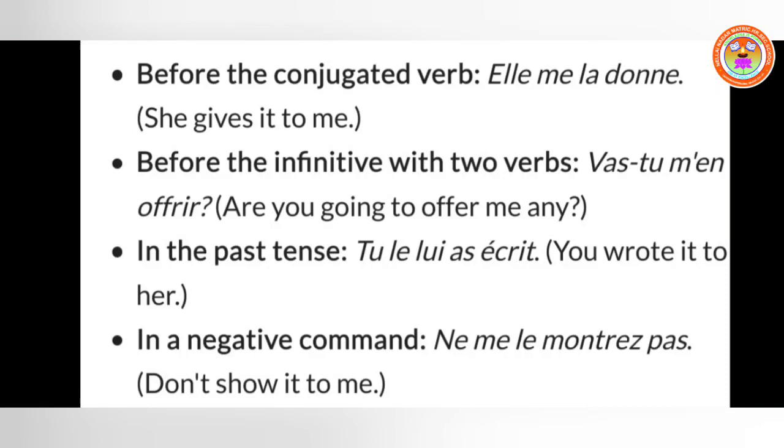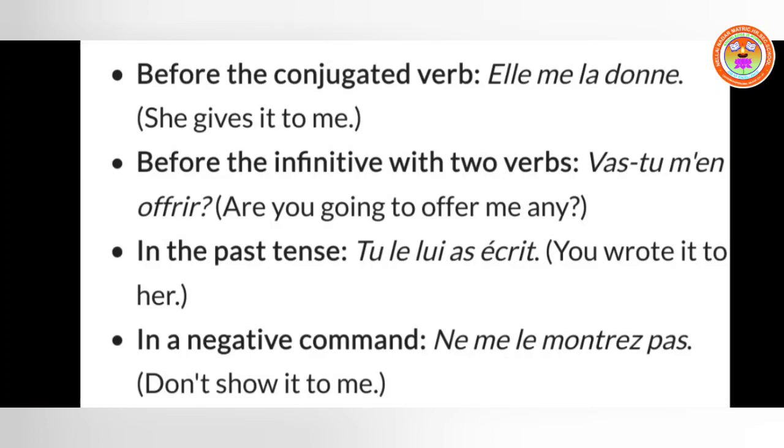Next one, before the infinitive with two verbs, you can see there, vas-tu m'en offrir. So now it is written before the infinitive. Are you going to offer me any? Okay, so this is how the placement of the pronoun should be in the tenses. In the past tense, you have to write tu le lui as écrit. So here you can see direct and indirect, and the placement is again done according to the rule. You wrote it to her.